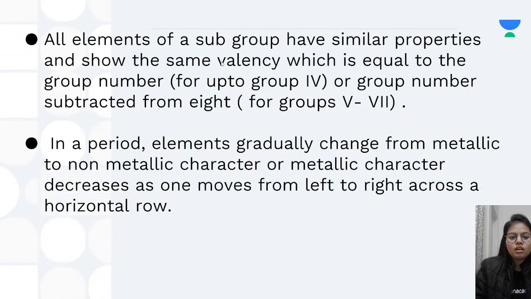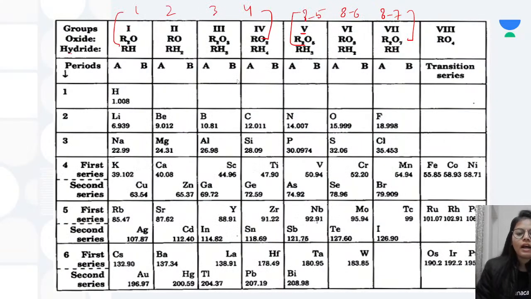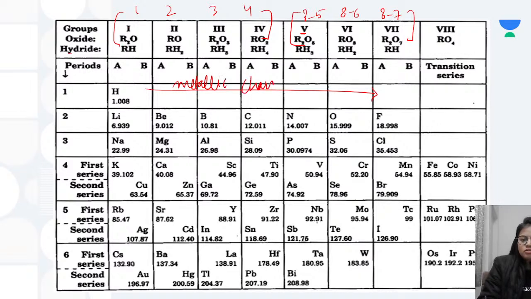Next, in a period, elements gradually change from metallic to non-metallic character, or metallic character decreases as we move from left to right across a horizontal row. Now, as we move from here to here, what will happen? Metallic character decreases.